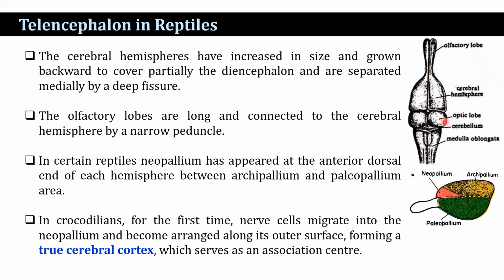In certain reptiles, the new pallium, the neopallium, has appeared at the anterior dorsal end of each hemisphere between the archipallium and paleopallium area. In crocodilians, for the first time, nerve cells migrate into the neopallium and become arranged along its outer surface, and that forms a true cerebral cortex, which serves as the association center.